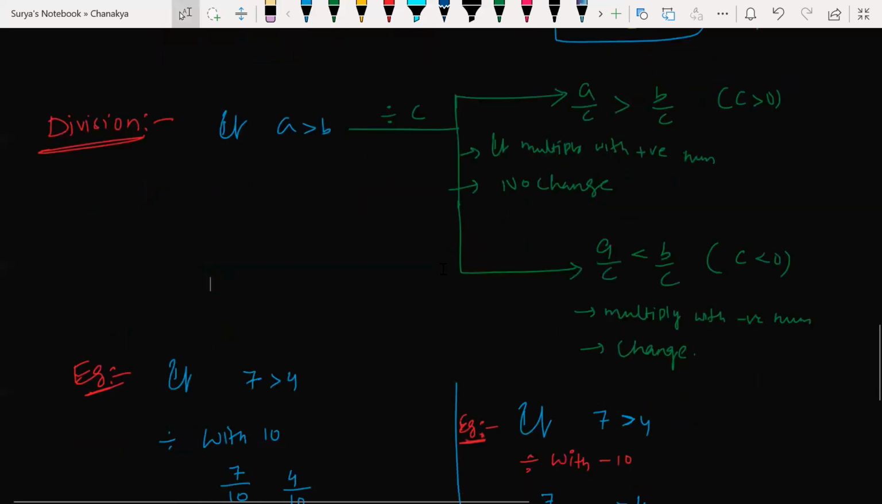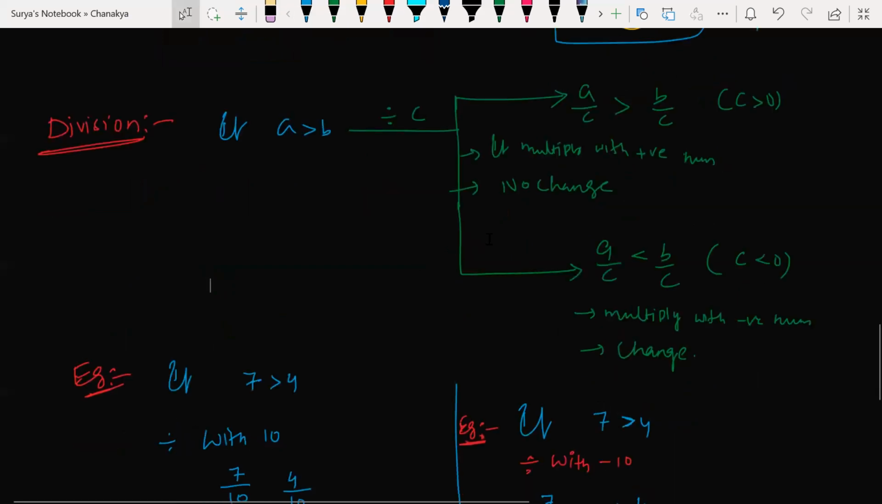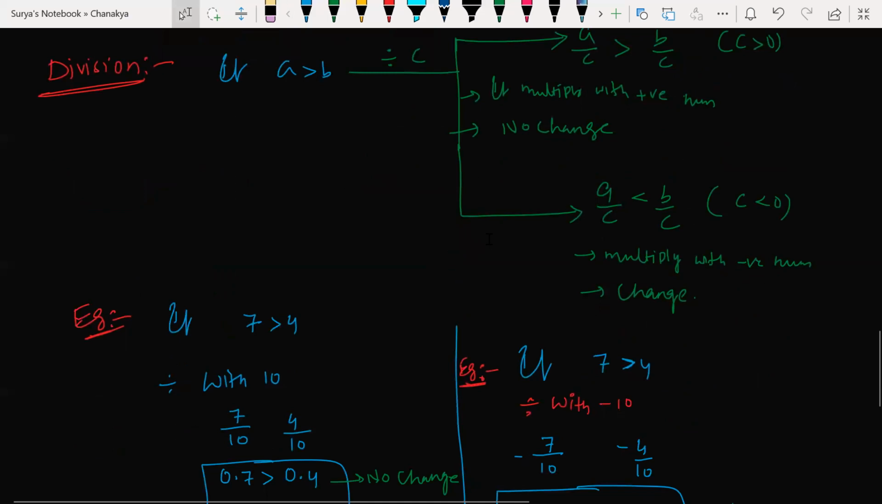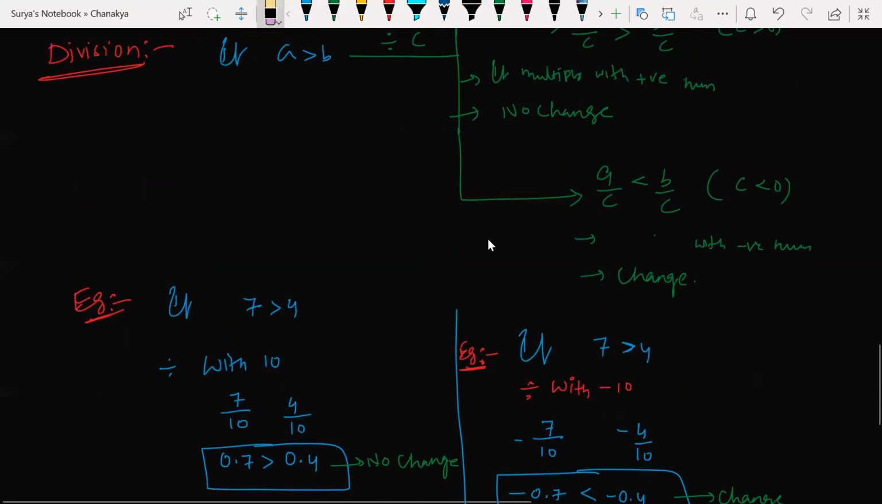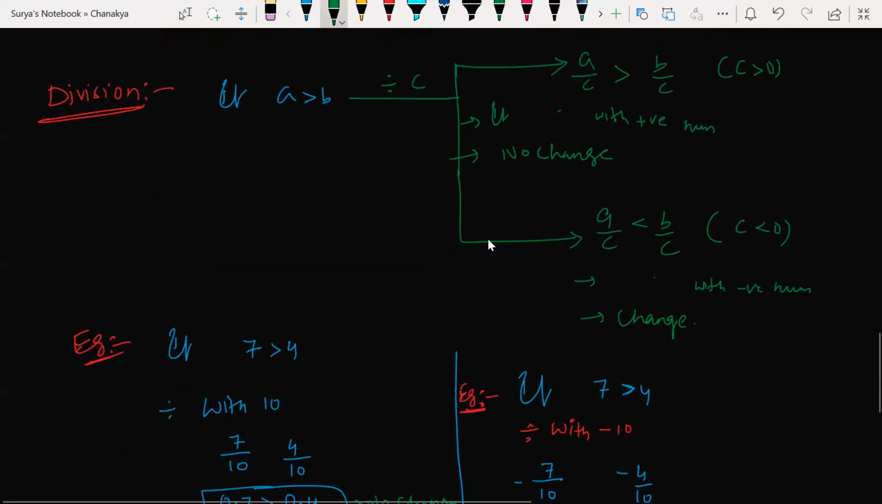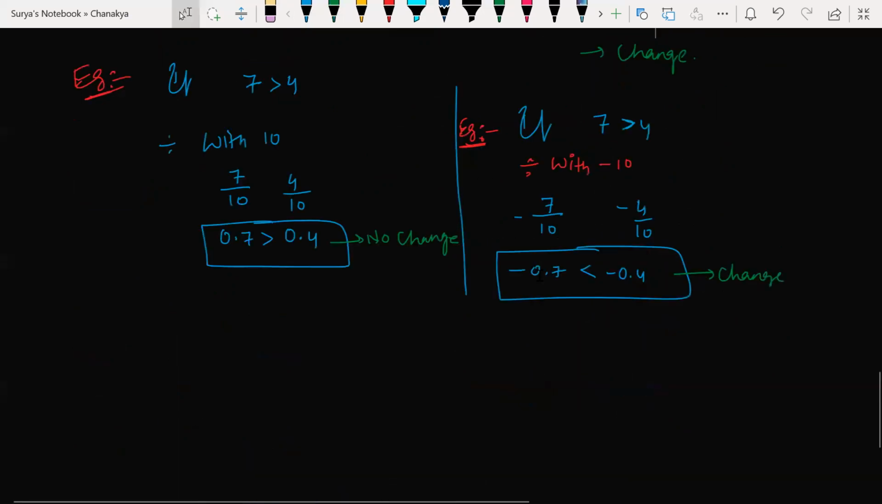Same with the division as well. If you multiply with a positive number, there will not be change. If you divide with the positive numbers, there will not be change. Here I wrote multiply, sorry, divide. If you divide with the negative number, there will be change. Okay, this is the division rule.